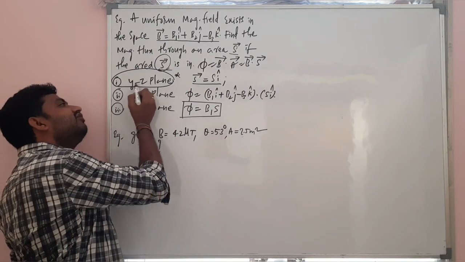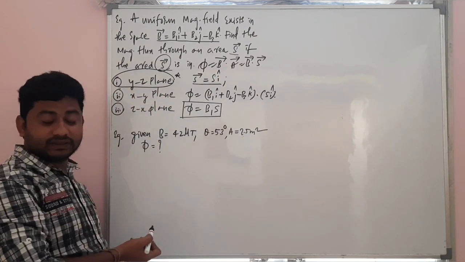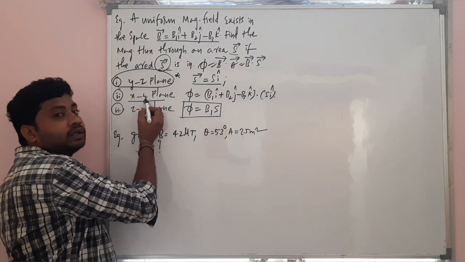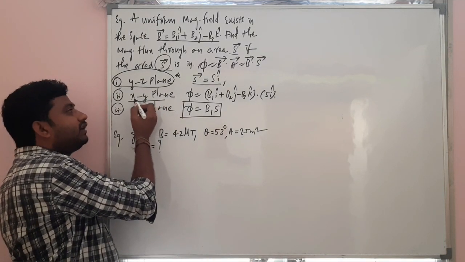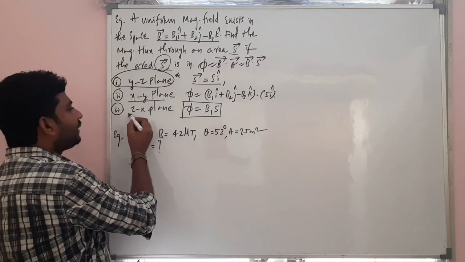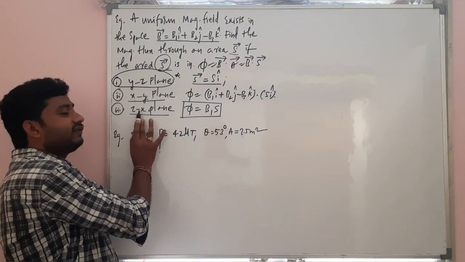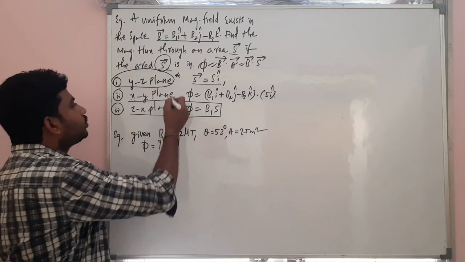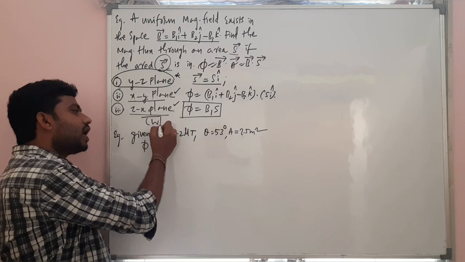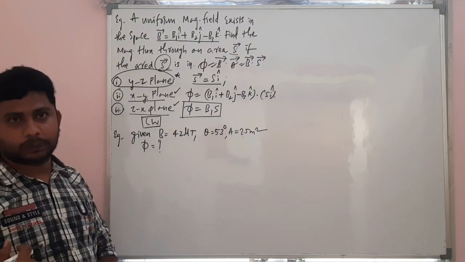If the coil is in YZ plane, its area vector will be in X direction. If the coil is kept in XY plane, your area vector of the plane will be perpendicular to this, meaning along Z axis. And if it is in XZ plane, the area vector will be along Y axis. So now you solve these two as class work and send them to me. Just pause the video, send these things to me now.